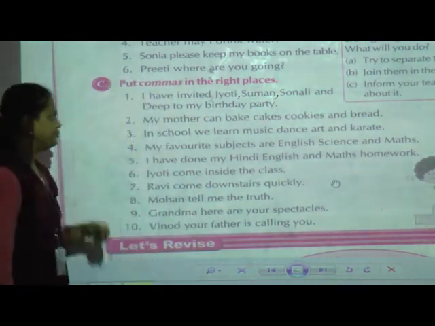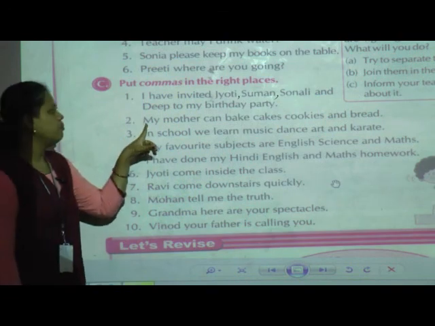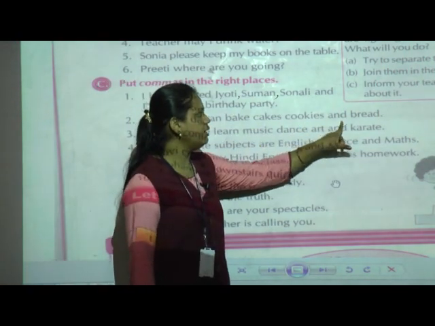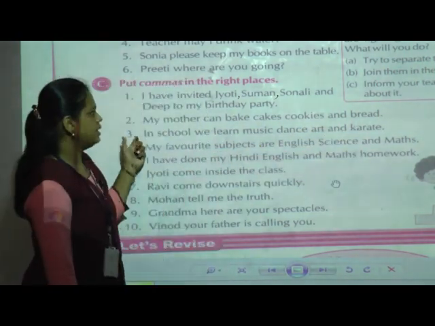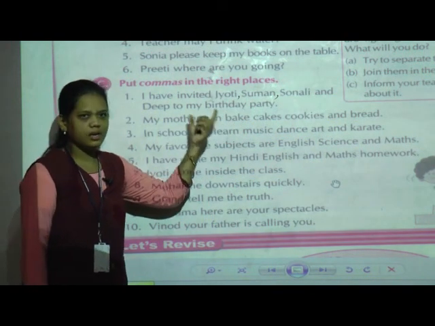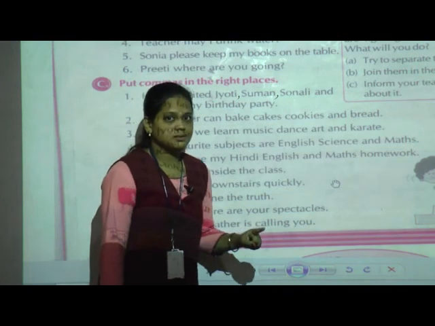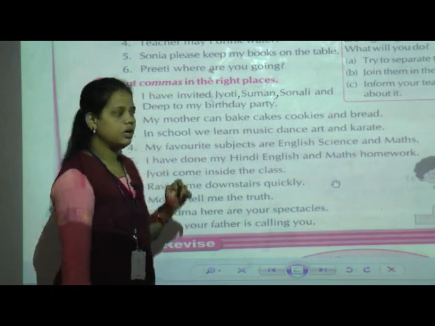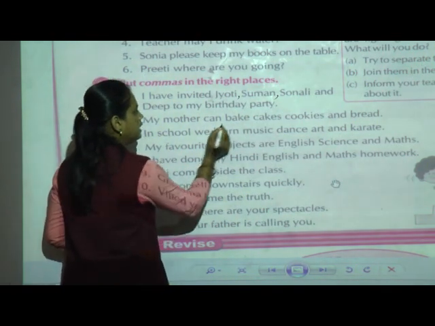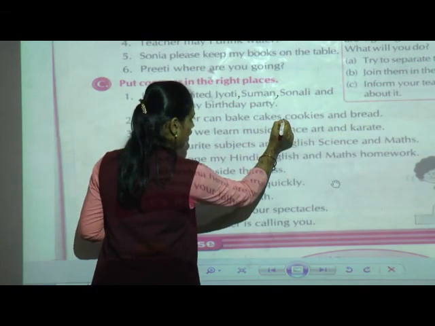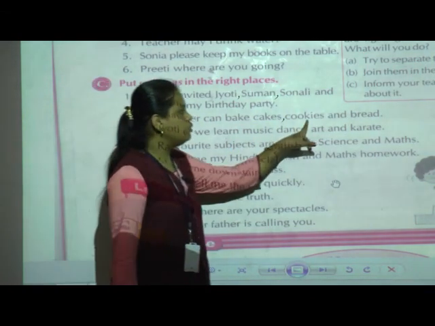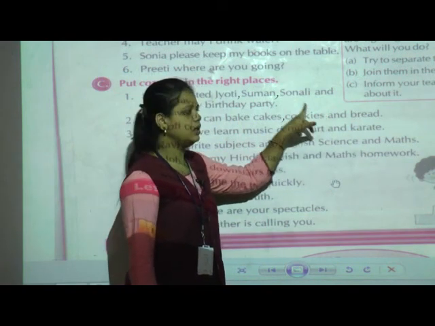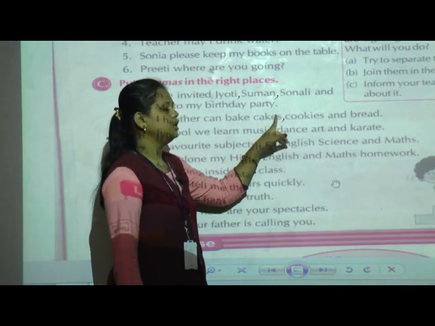Now, the second one: my mother can bake cakes, cookies and bread. See the sentence here: my mother can bake cakes, cookies and bread. Where do we have to put the comma? We are going to put the comma after cakes. Cookies and bread will come after that, so we are not going to put a comma there. Only one comma we can put here, after cakes.